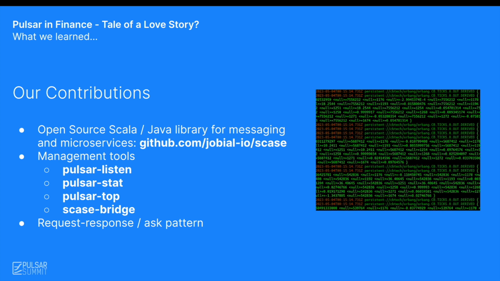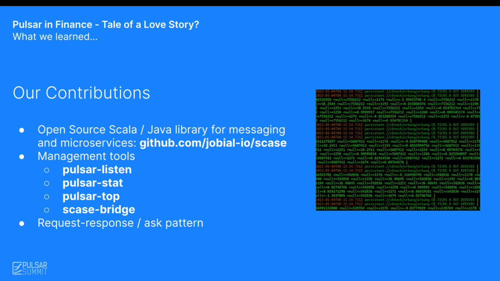Pulsar Stat is an admin tool to calculate and monitor various statistics using the admin API, something similar to statistics tools like vmstat. Pulsar Top is a top-like application. Again, it shows real-time statistics on various aspects of Pulsar.